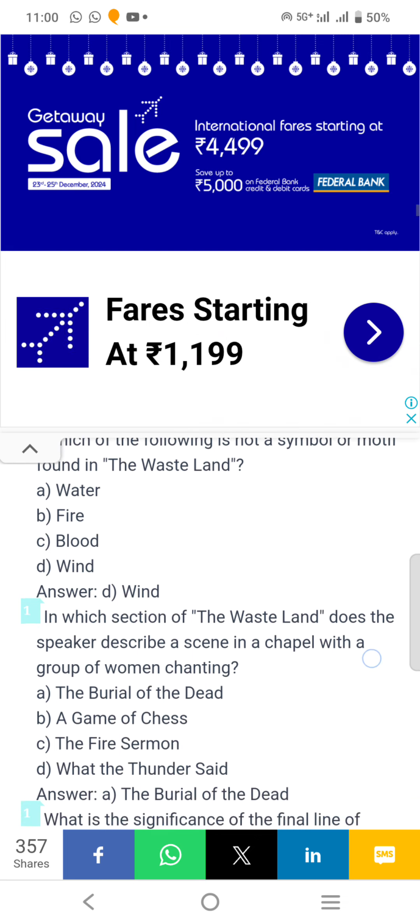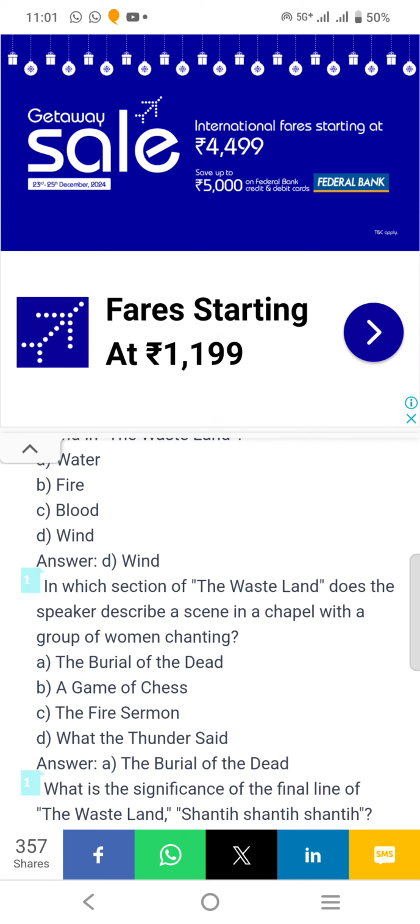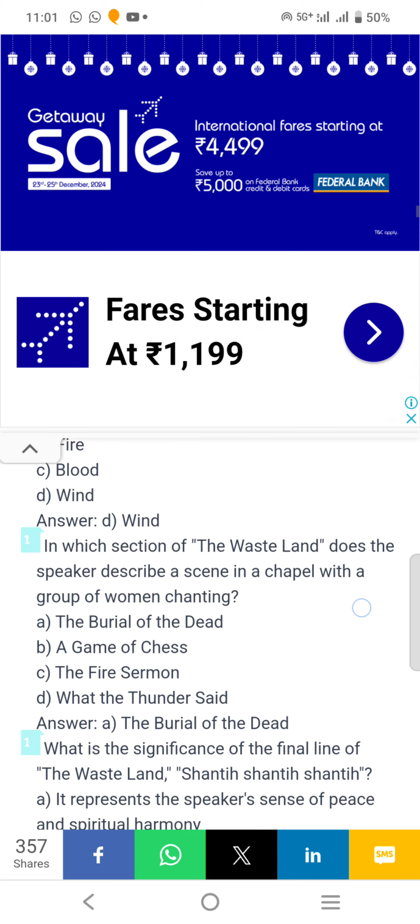In which section of The Waste Land does the speaker describe a scene in a chapel with a group of women chanting? So answer is A.